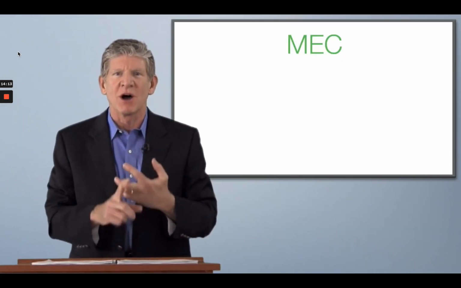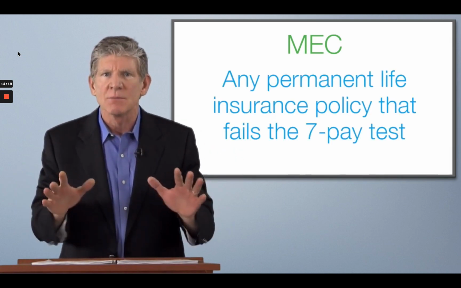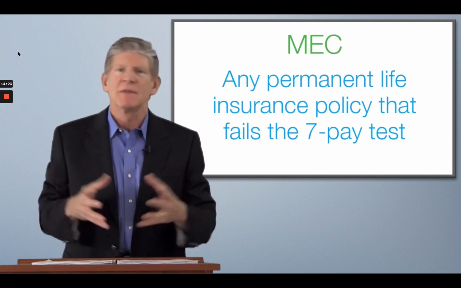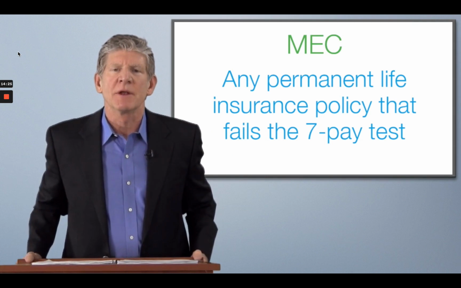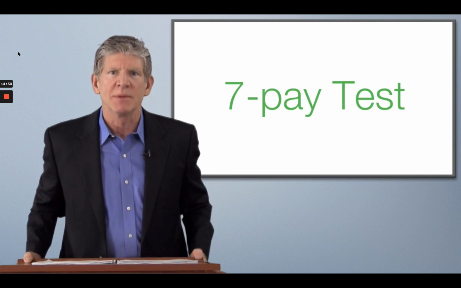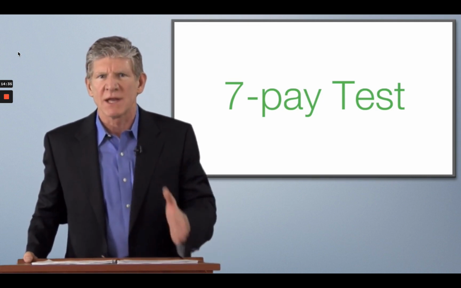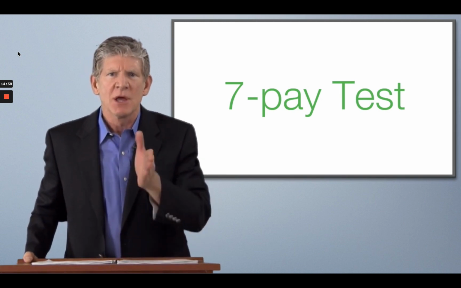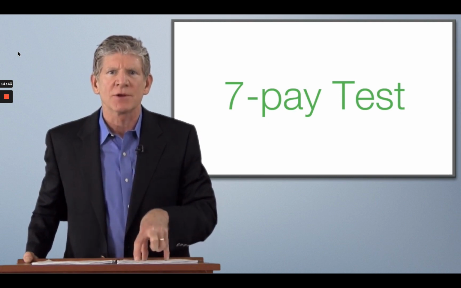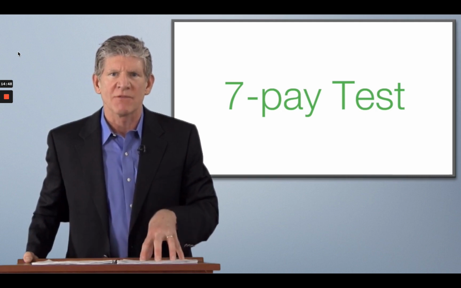First of all, what is a modified endowment contract? A modified endowment contract is any permanent life insurance policy that fails what we call the 7-pay test. Basically it says that if the policy is heavily funded in the first 7 years, it's going to become, or be deemed, a modified endowment contract. The lesson talks about what it takes to fail that 7-pay test, but it's important for the exam that you know there is the 7-pay test, and failure to meet that test makes any life insurance policy a modified endowment contract.